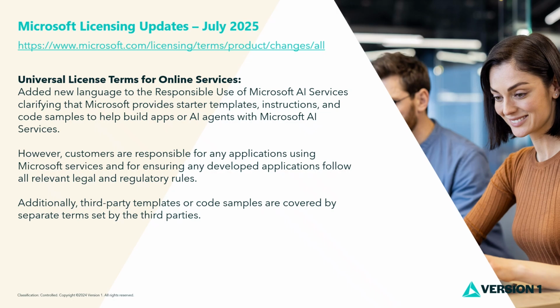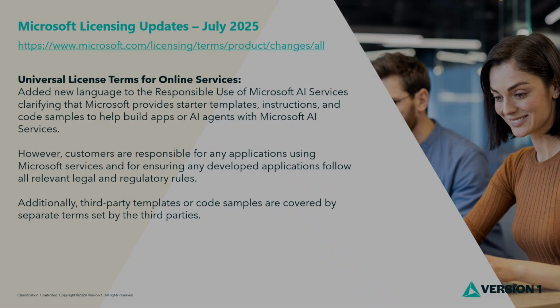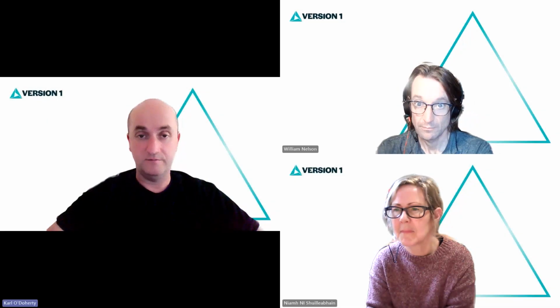In this month's terms, we see Microsoft emphasized that customers are fully accountable for applications or agents built using AI templates or code samples, including ensuring things like legal and regulatory compliance are in place. Additionally, Microsoft specifies that third-party templates provided through its platform are considered non-Microsoft products and are governed by separate terms. So that's all from the universal services terms this month.